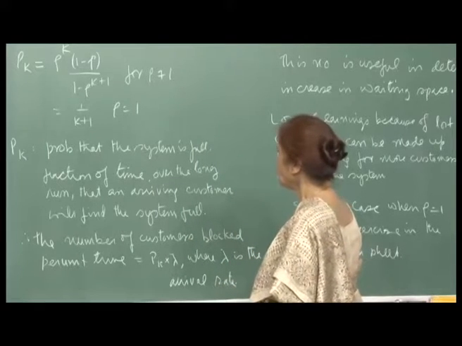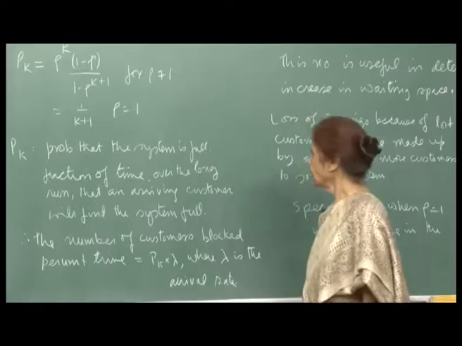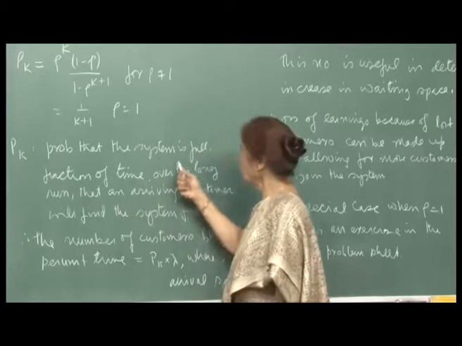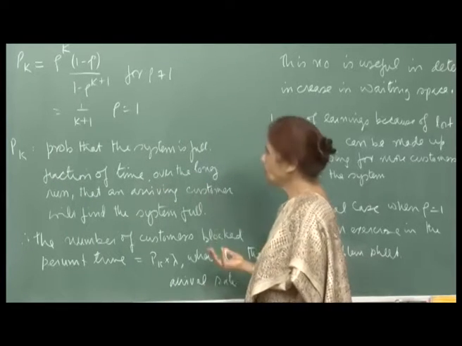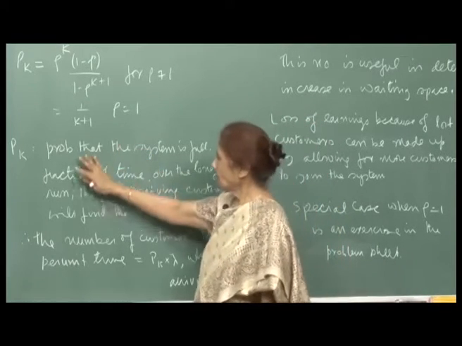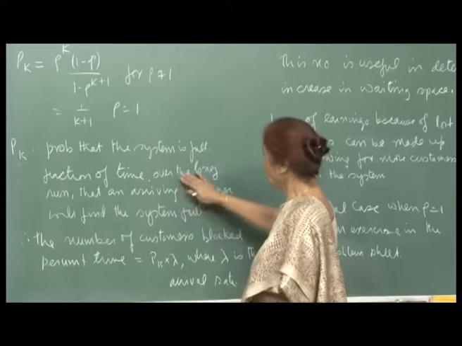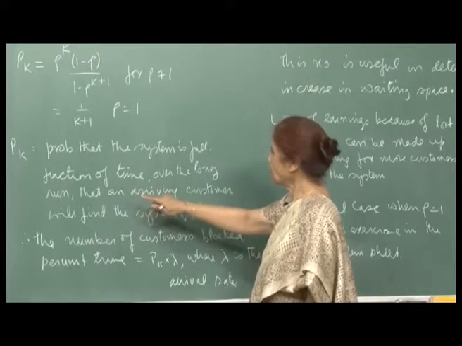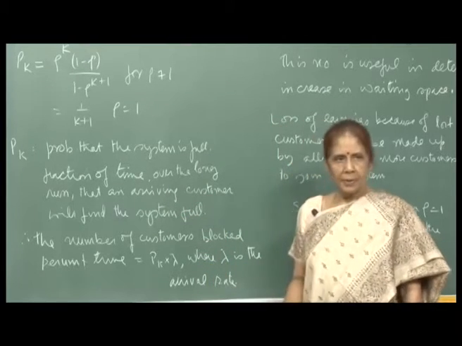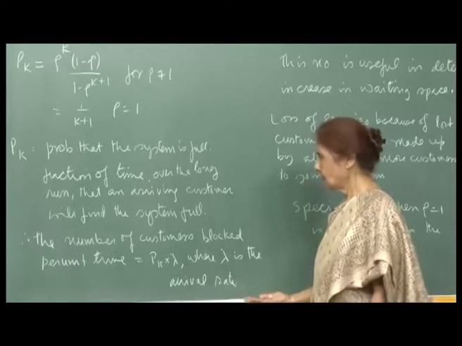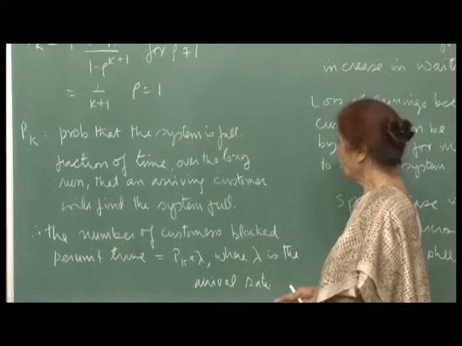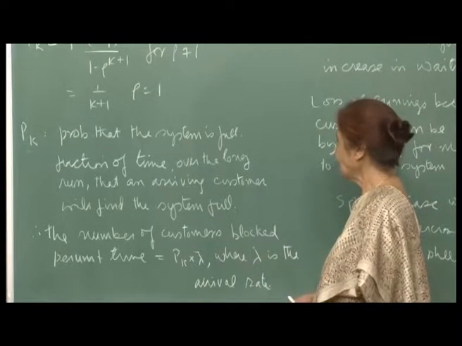Now, PK is the probability that the system is full, because you can't have more than K people in the system. So PK is the probability that the system is full, which can also be interpreted as the fraction of time over the long run. Remember, we are always talking in terms of steady state probabilities. So over the long run, this can also be interpreted as the fraction of time that an arriving customer will find the system full, because it already has K people. Therefore no more entries can be allowed.